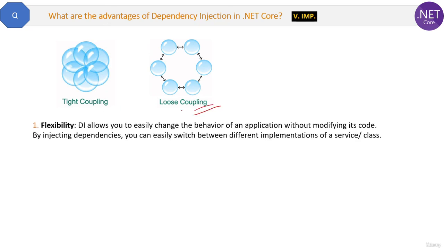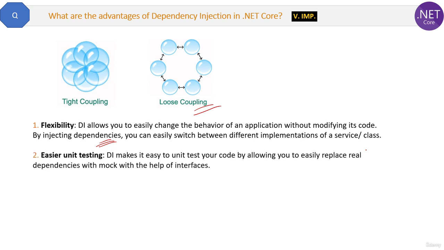Flexibility: DI allows you to easily change the behavior of the application without modifying its code. By injecting dependencies, you can easily switch between different implementations of a service class. As we have seen in earlier questions, we can replace math student with the science student class. That flexibility can be achieved by loose coupling only. So this is the first advantage.